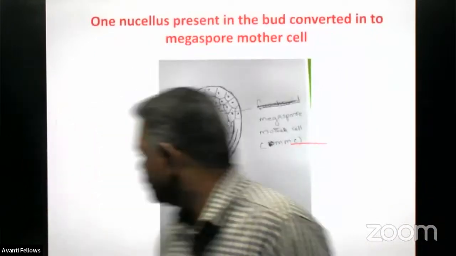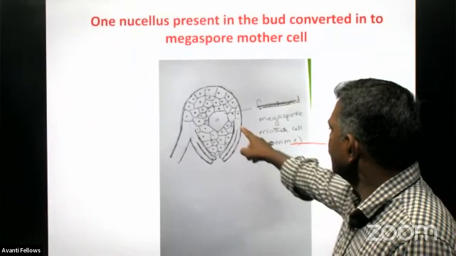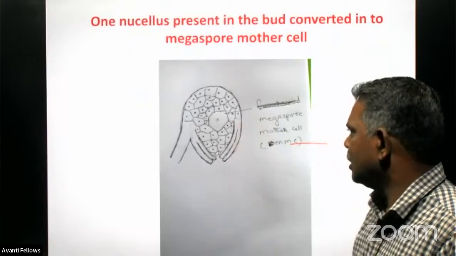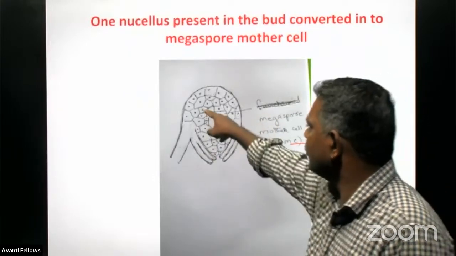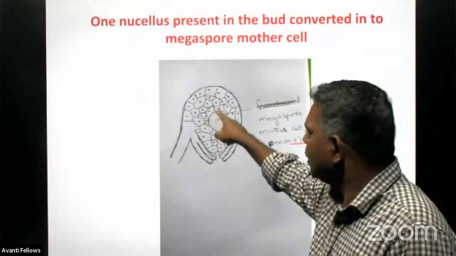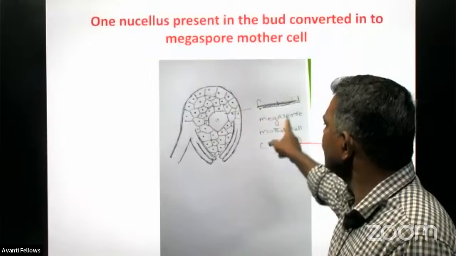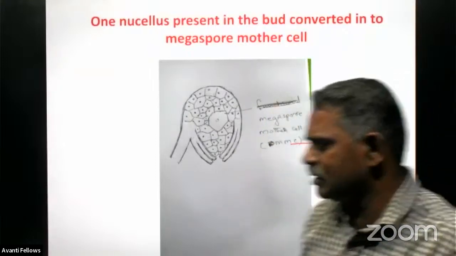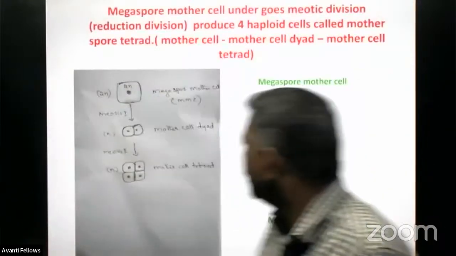And later, it produces a megaspore mother cell. It is a multicellular structure, and among these, one nuclear cell is converted into the megaspore mother cell, which is also diploid in nature.